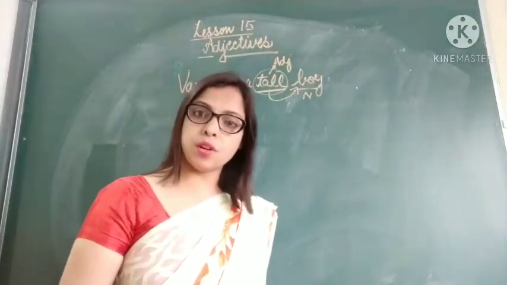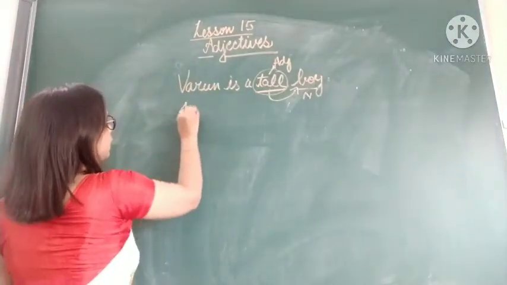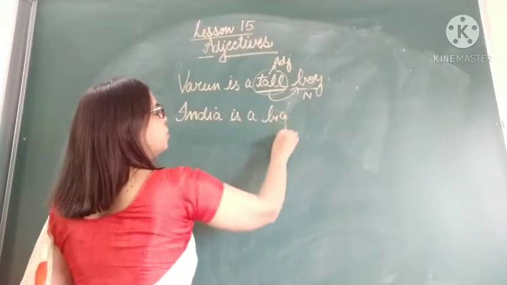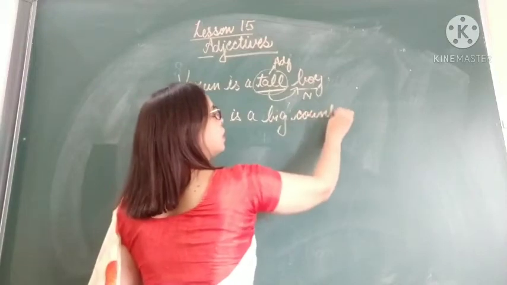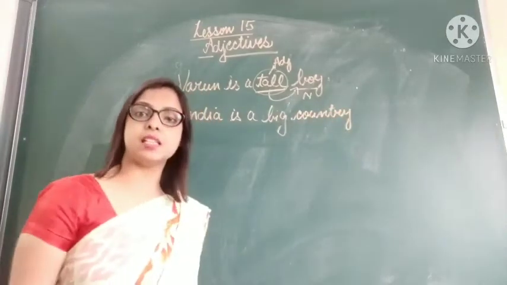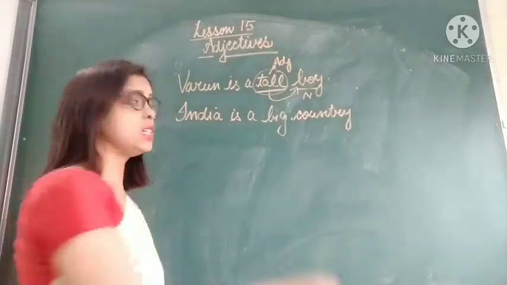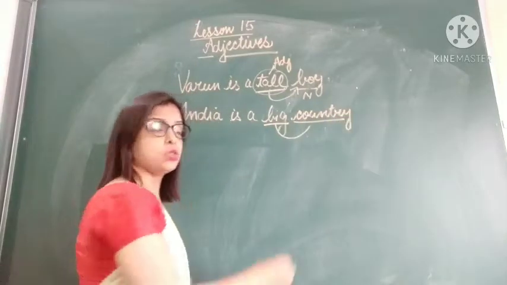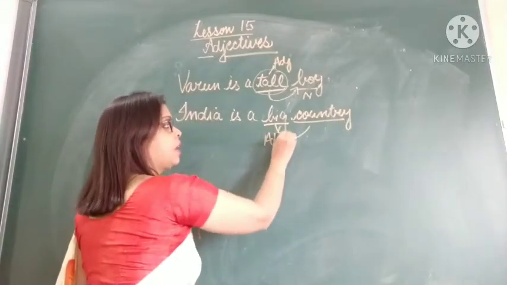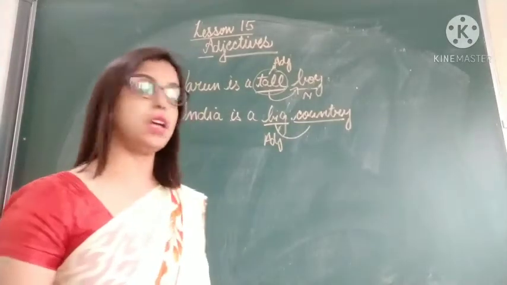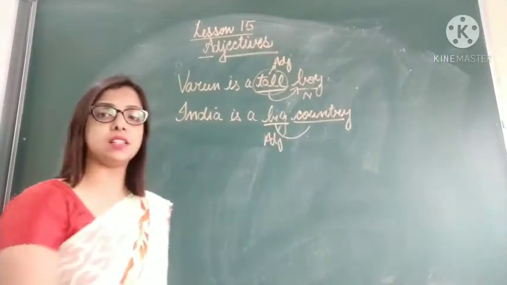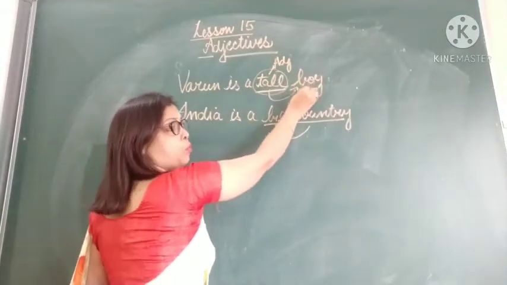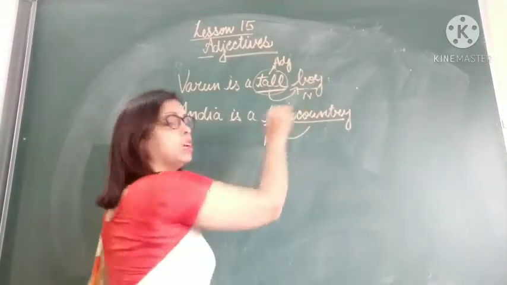Okay, let's take one more example. India is a big country. What kind of country is India? Big. So this word big is describing the noun country. So this is an adjective. Which kind of country? Big country. Children, in these two sentences we have seen that the adjective is coming immediately before the noun. This tall is coming before the noun boy and this big is coming before the noun country.